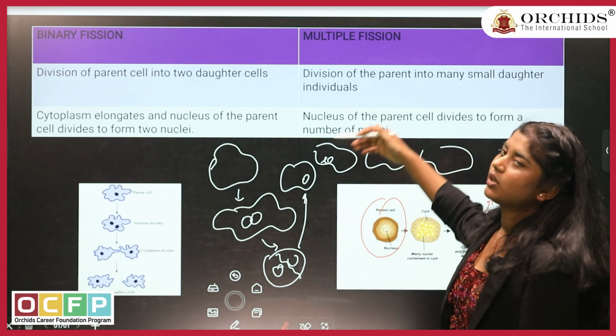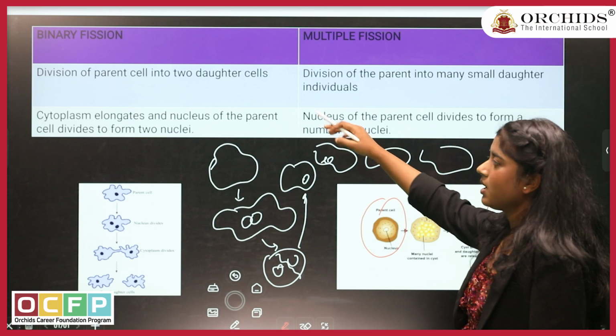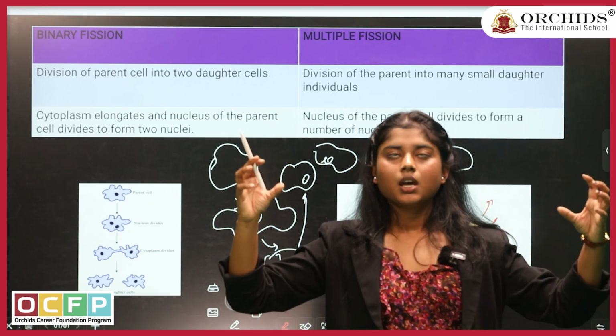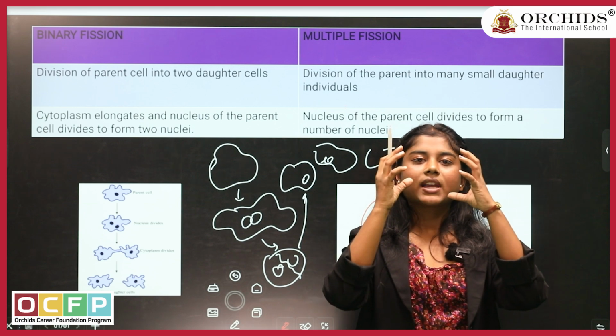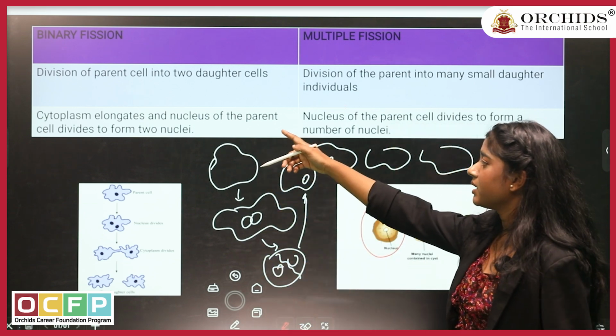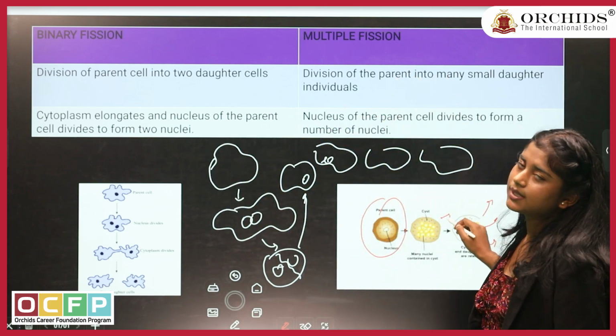So, coming back to our topic again, the differentiation between binary fission and multiple fission. In binary fission, an organism will divide into two daughter cells. In multiple fission, an organism will be divided into many daughter cells. Example for binary fission is amoeba. Example for multiple fission is Plasmodium.